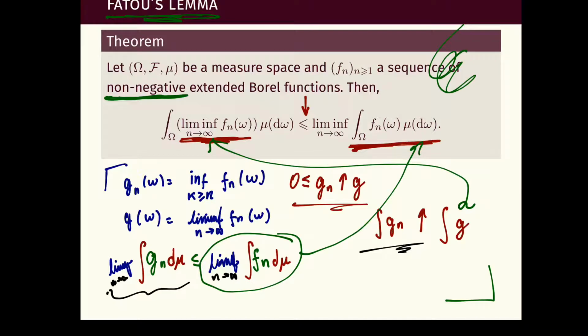You'll see there is a typo in the upcoming proof. This n here should have been a k. So in this expression, k is a dummy variable. You use it to compute the infimum, and the free variable is n, which is indicated in the g_n of omega. So this n here should be k.